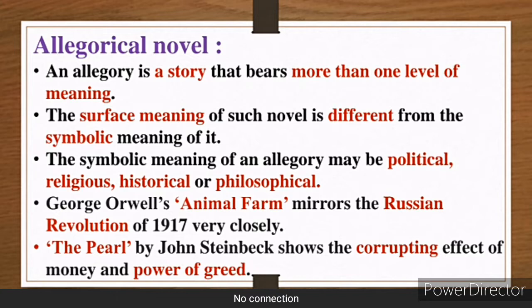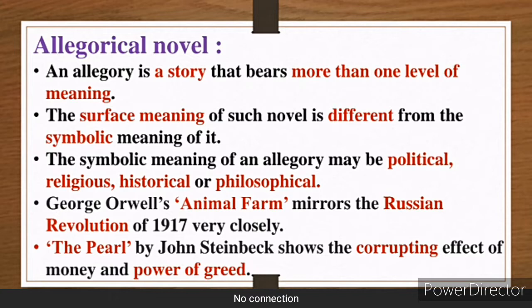Third, the symbolic meaning of an allegory may be political, religious, historical, or philosophical. When you go deeper into it, I said it might have another meaning, and that allegory or symbol might be political, reflecting the politics of that time. Religious, it might be presenting the religion of the people.